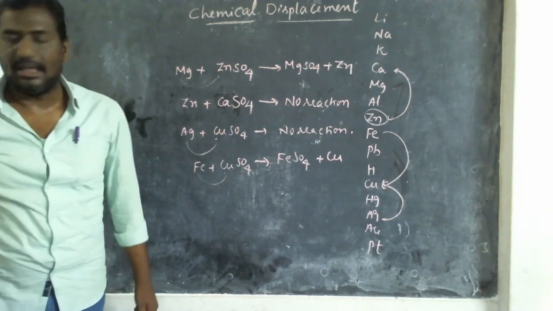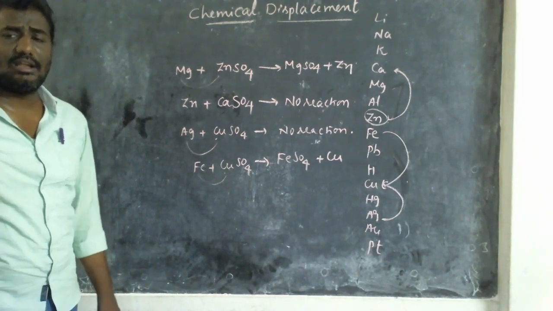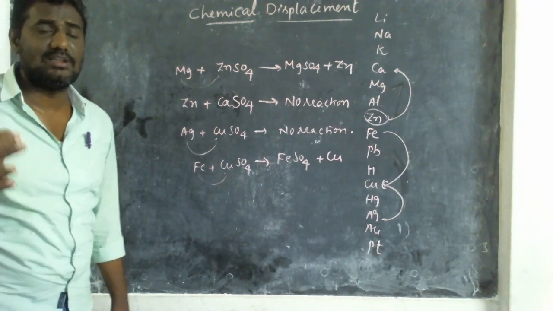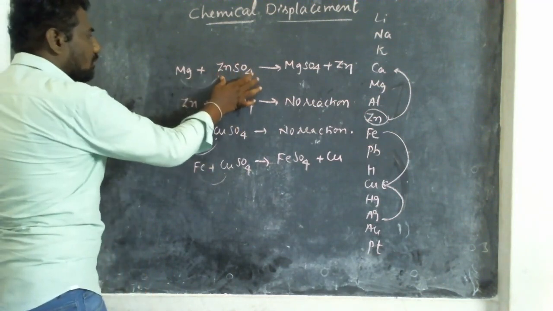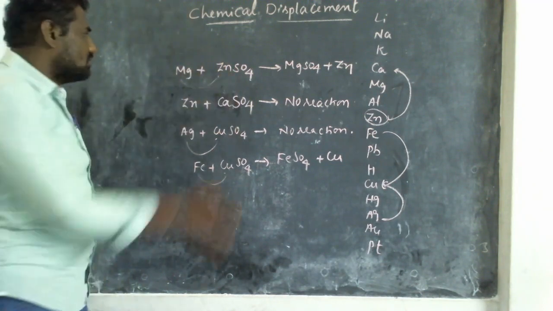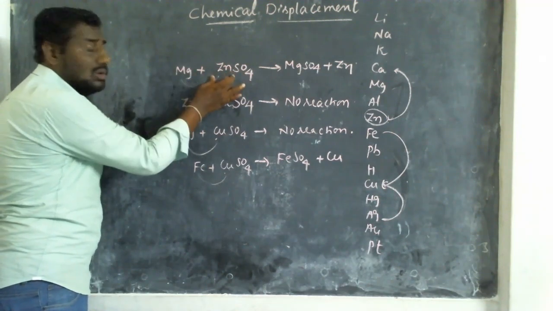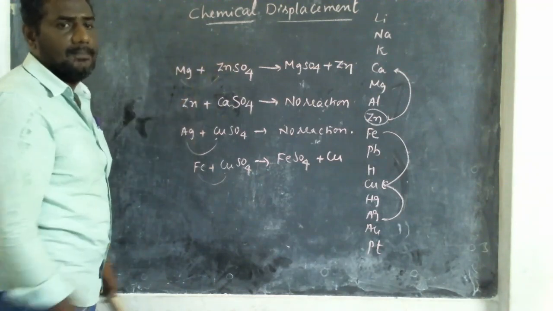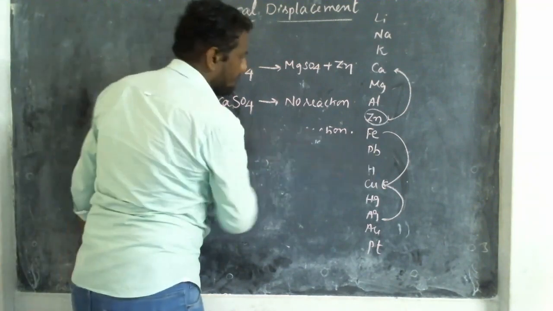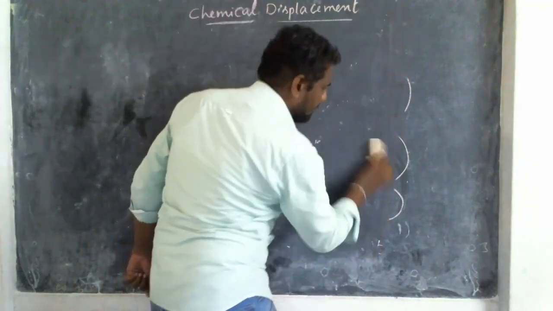We'll go for one activity regarding chemical displacement. Chemical displacement means a highly reactive metal displaces a low reactivity metal. A highly reactive element displaces the low reactivity element from its compound. This is a compound, and from the compound the element must be displaced by the highly reactive one. In this compound, zinc is the low reactivity and magnesium is the highly reactive. So we have to check from element to compound. Now we'll go for one very, very important activity.